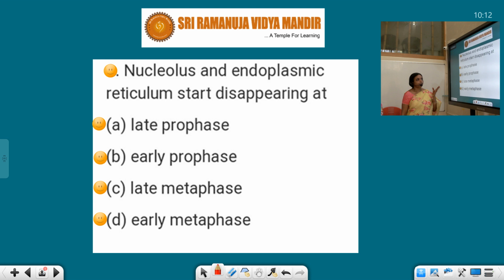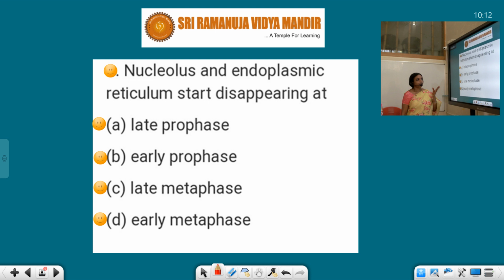So what happens in G1 phase? In G1, protein synthesis occurs, RNA synthesis occurs, and the cell becomes enlarged in size. And in S phase, what happens? Duplication of DNA. So DNA replication takes place in S phase, and in G2 phase the remaining cell organelles are synthesized, and more RNA is synthesized.